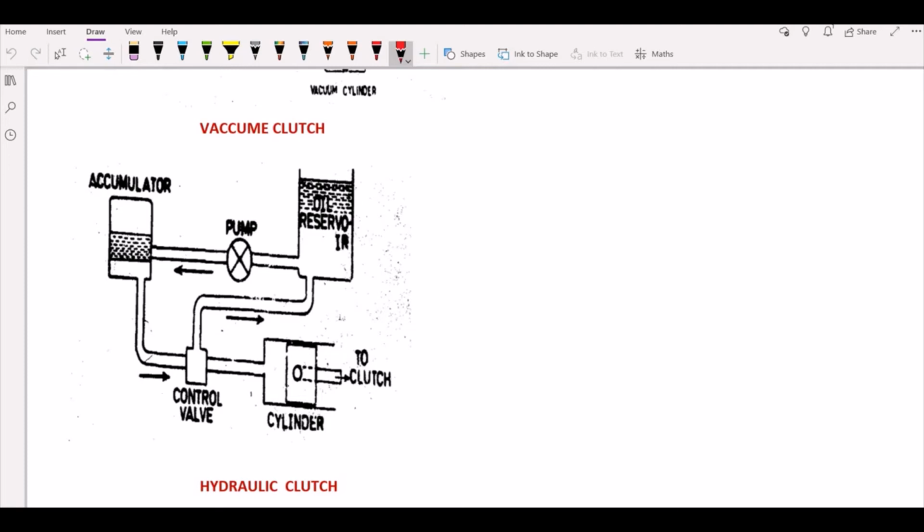As soon as the driver releases the gear lever, the switch opens and the control valve closes, which makes the clutch disengage, and then the power is transmitted continuously. So this is the working of the hydraulic clutch.